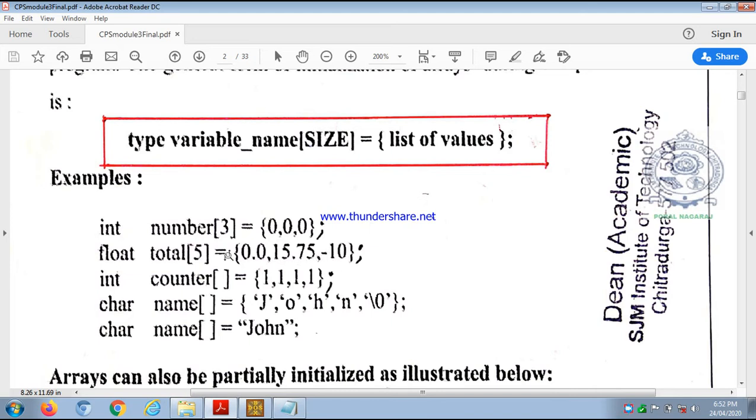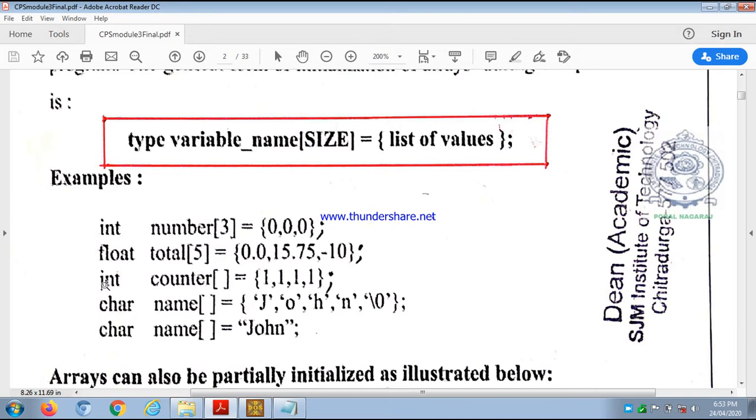So totally how many elements are there? 3 elements. But what is the size? Size is 5. But how many elements are we initializing? Only 3 elements. So the remaining 2 elements will be stored as 0.0 only. Okay. This is called partial initialization. We call it partial initialization.